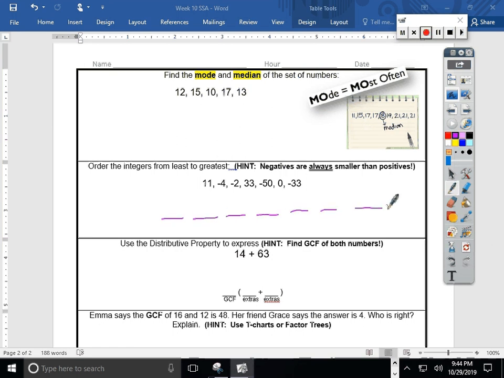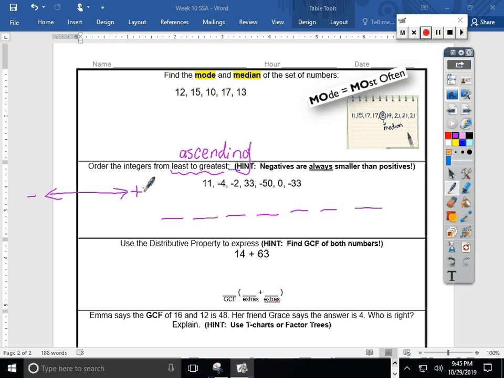Now it says negatives are always smaller, and they want me to go from least to greatest. So I'm going to talk about ascending. Helps if you spell it correctly. Helps if you remember that ascending means getting higher and higher and higher. So thinking about the left side of our number line, where the negatives occur, all the way up to the right side where the positives happen.